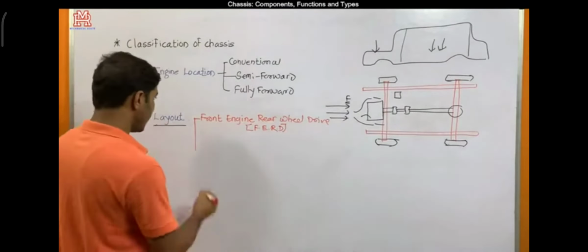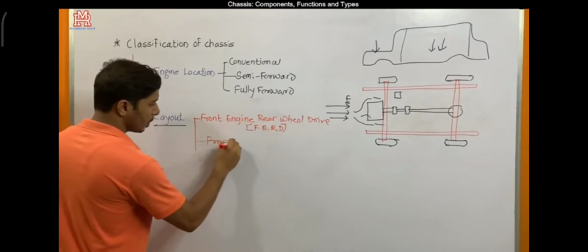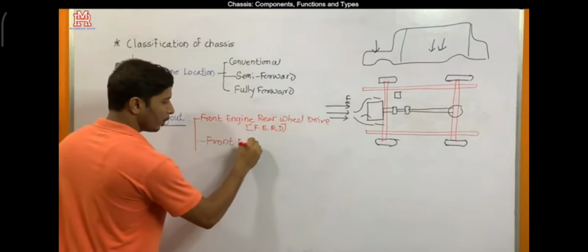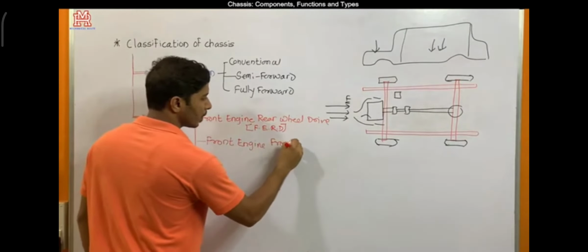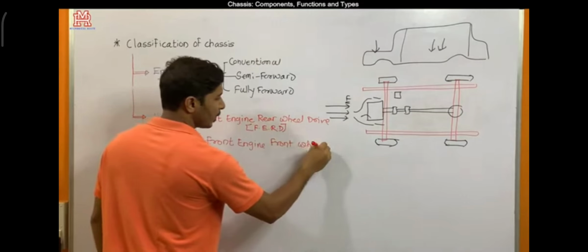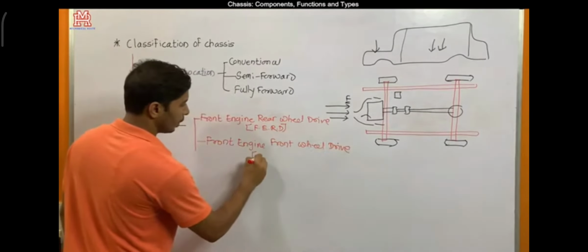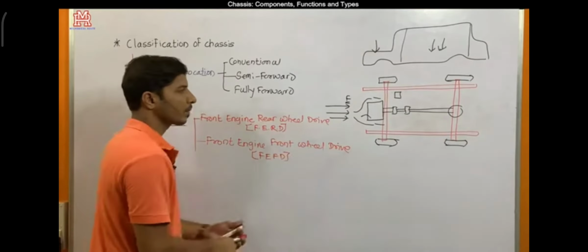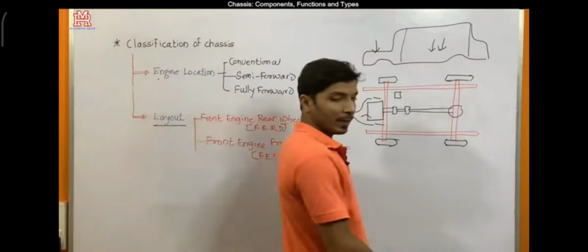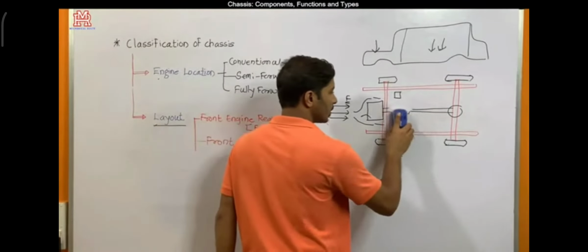And now the second is front engine, front wheel drive. It means the engine is mounted at the front and the drive is given to the front wheels. We can call it front engine front drive. So now we will eliminate these components.